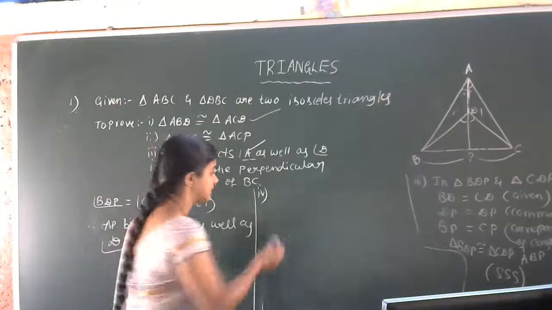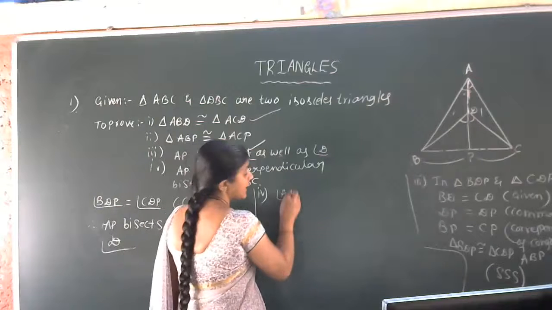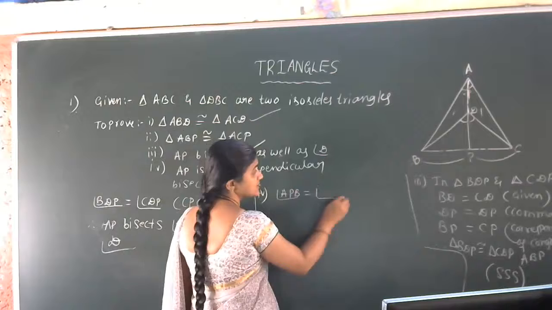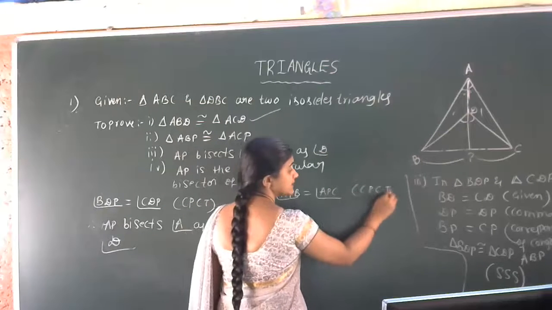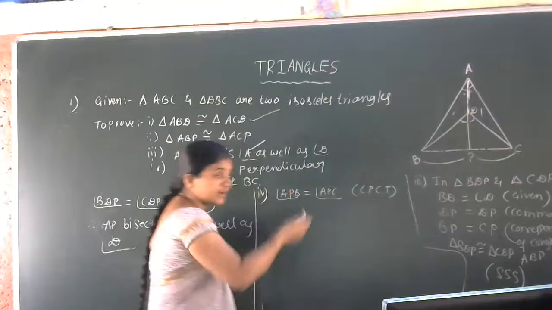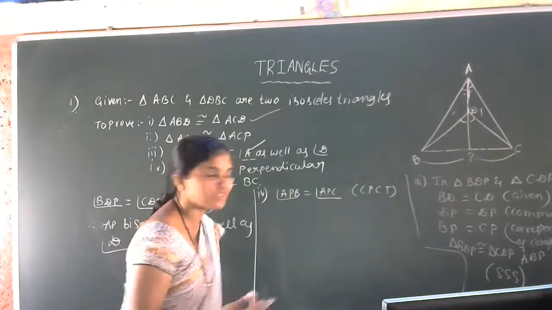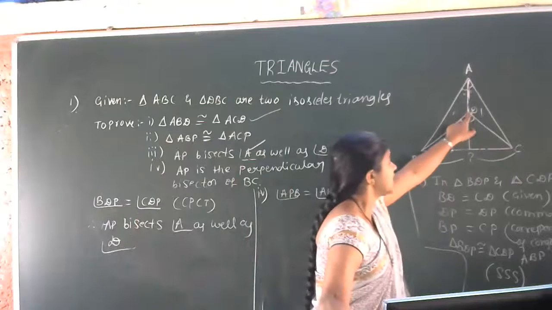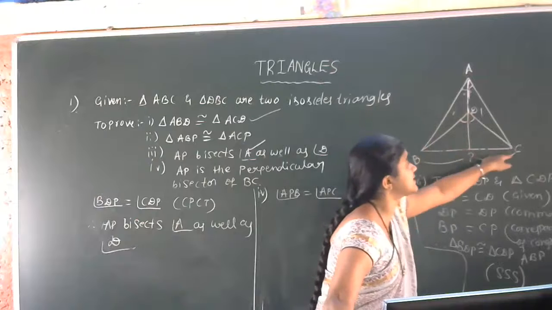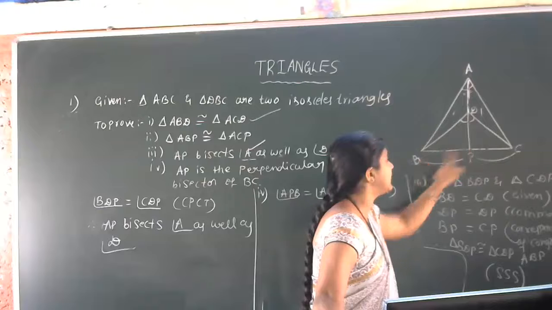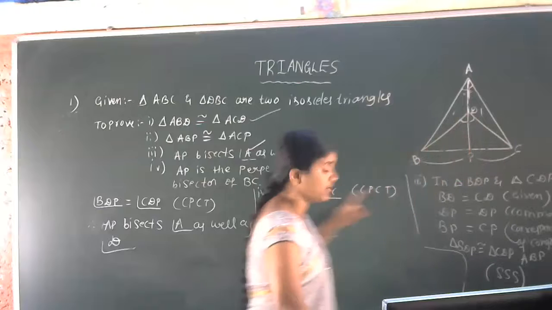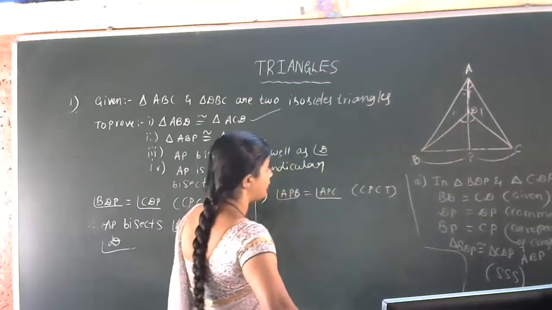Actually CPCT. Of the third one also you can take, second one also you can take. Third one, triangle BDP is congruent to triangle CDP. In that also you can take angle BPD equal to CPD, no? Yes, CPCT, or you can take APB.